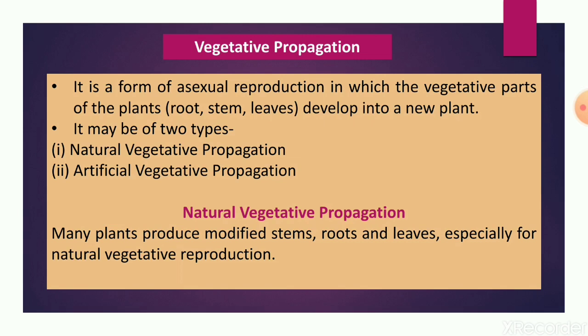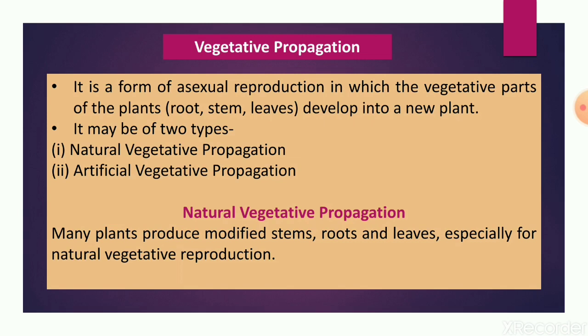As we have studied, there are two parts of a plant: the reproductive part and the vegetative part. Root, stem and leaves are the vegetative parts of a plant. When new plants develop from these parts, this type of reproduction is called vegetative reproduction or vegetative propagation. Propagation means to spread. So when new plants are formed by spreading from a parent plant, it is called vegetative propagation.